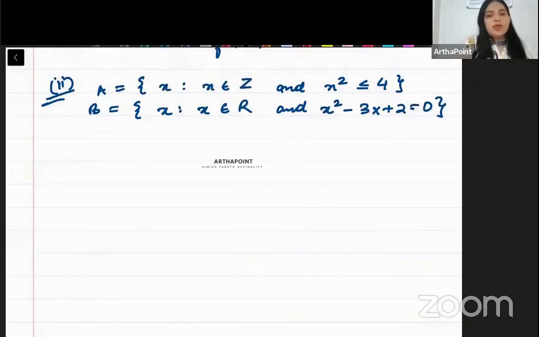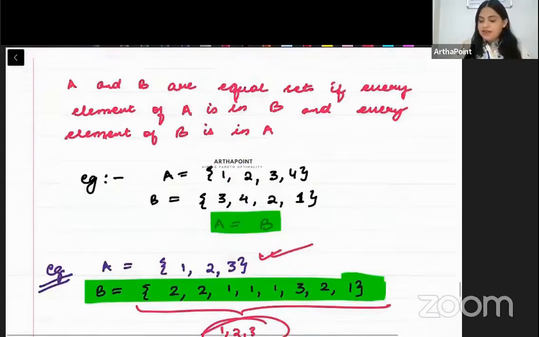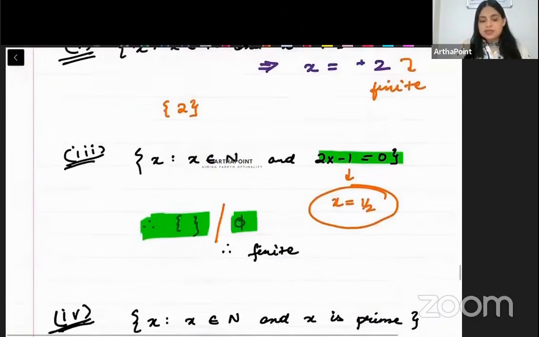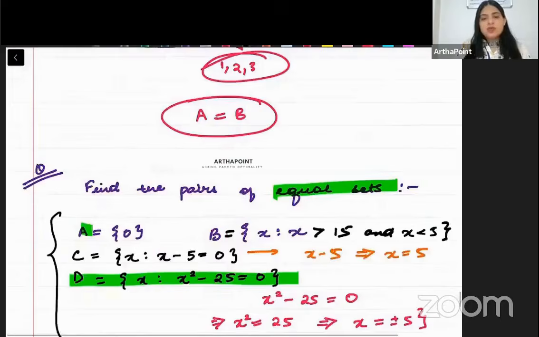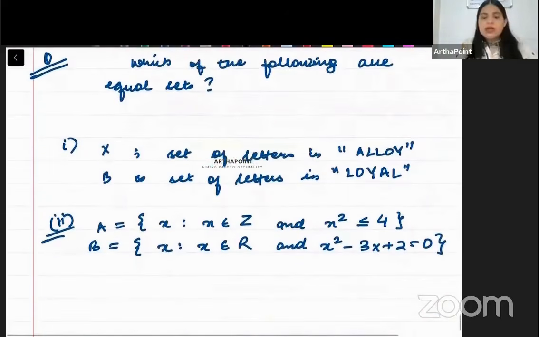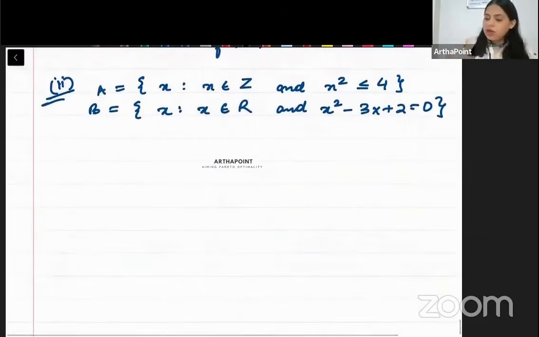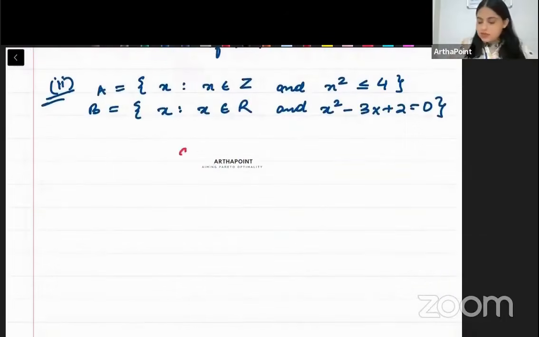Okay, beta. Now, in the last class, we had gone ahead and we had talked about finite and infinite sets and equal sets. And we had also done some questions on these. हमने finite set, infinite set, equal set, इन सब पे कुछ questions भी किए थे. आज की क्लास में हम इसको थोड़ा कंटिन्यू करेंगे और आज हम बात करेंगे फर्दर सबसेट्स की. So today we will start by talking about subsets.